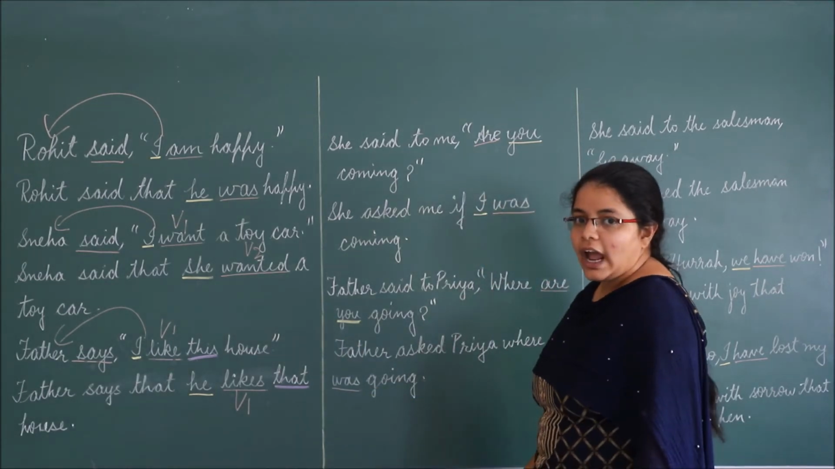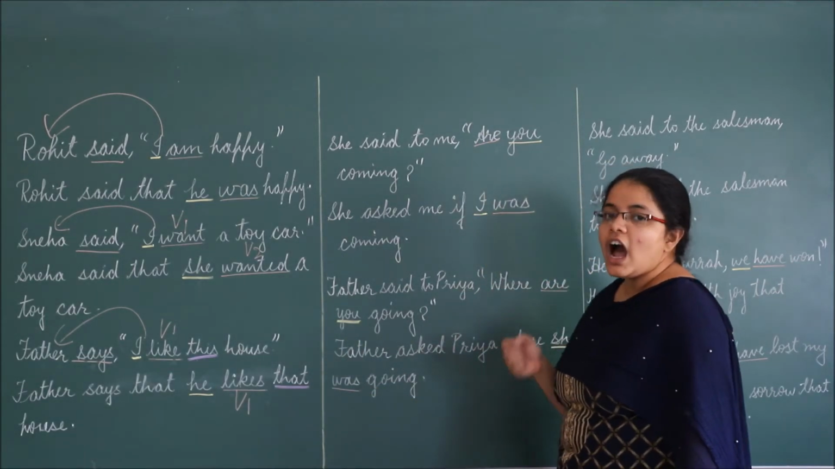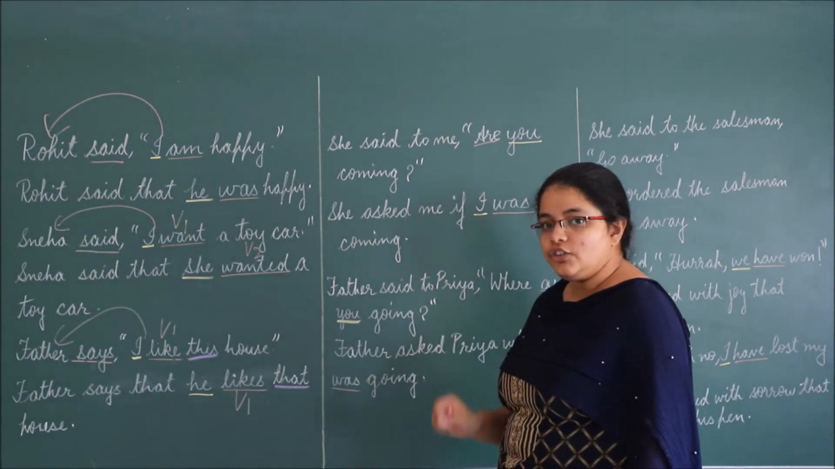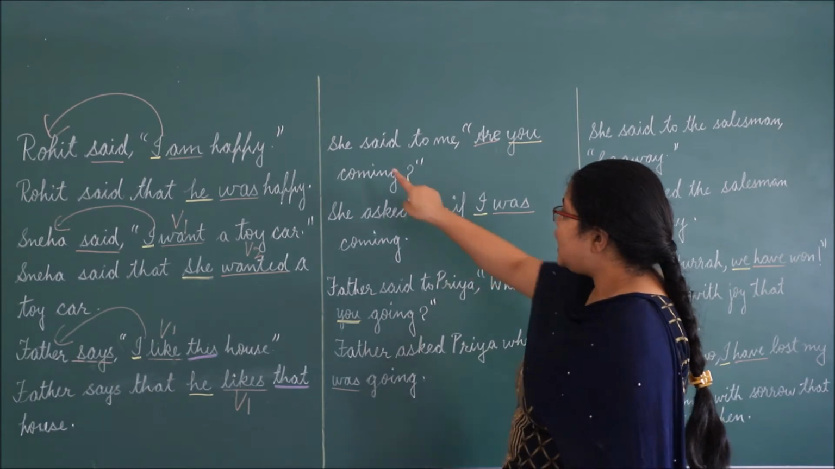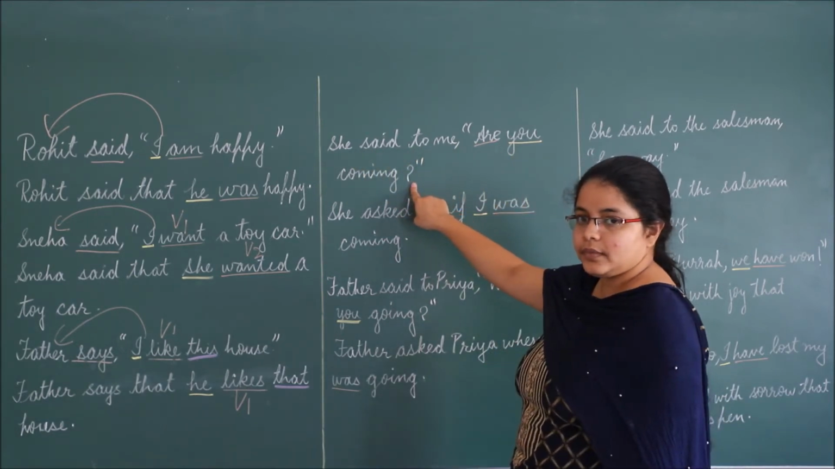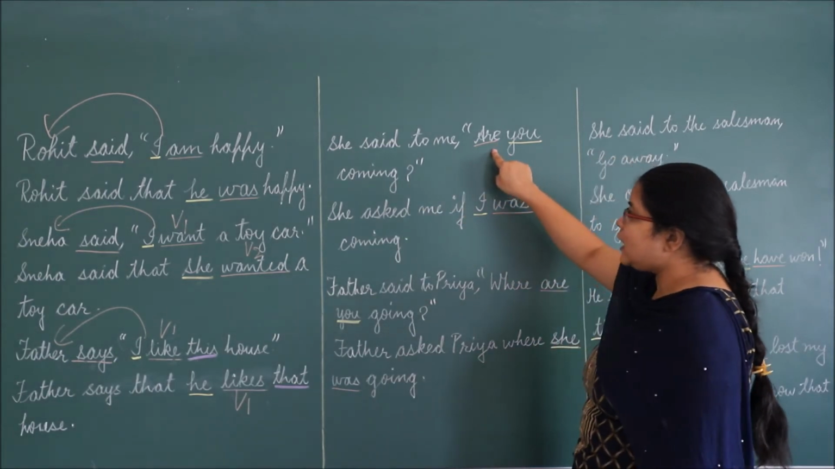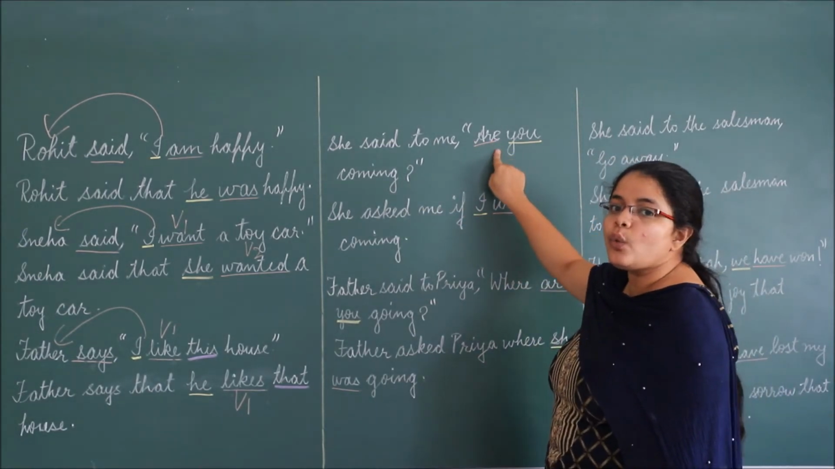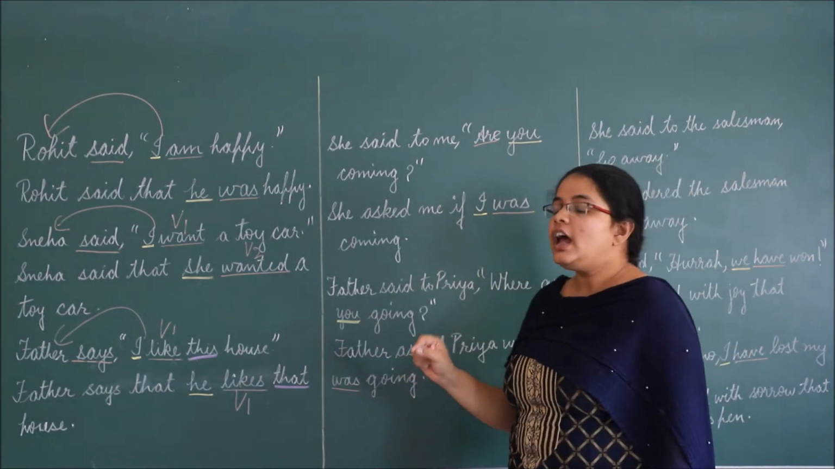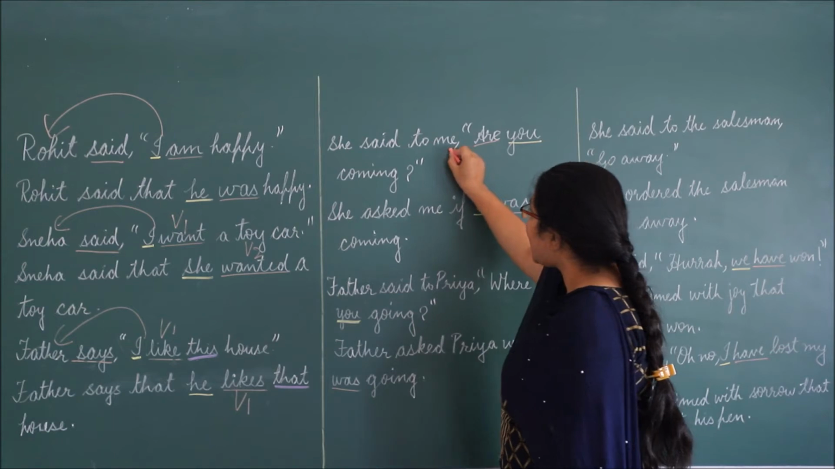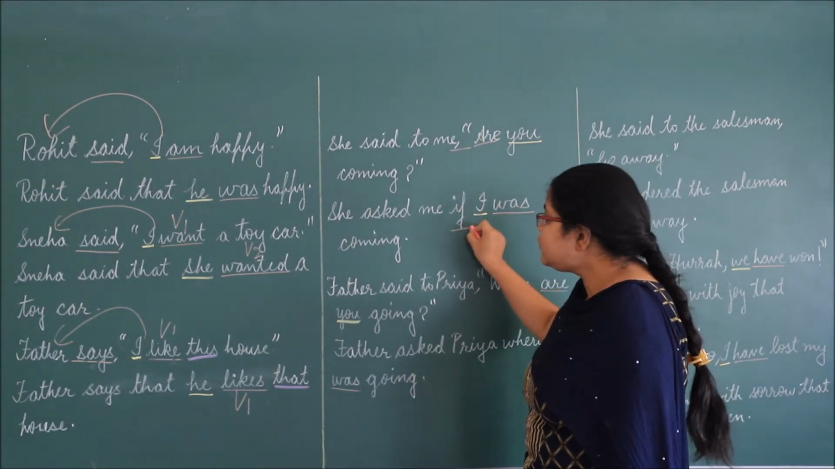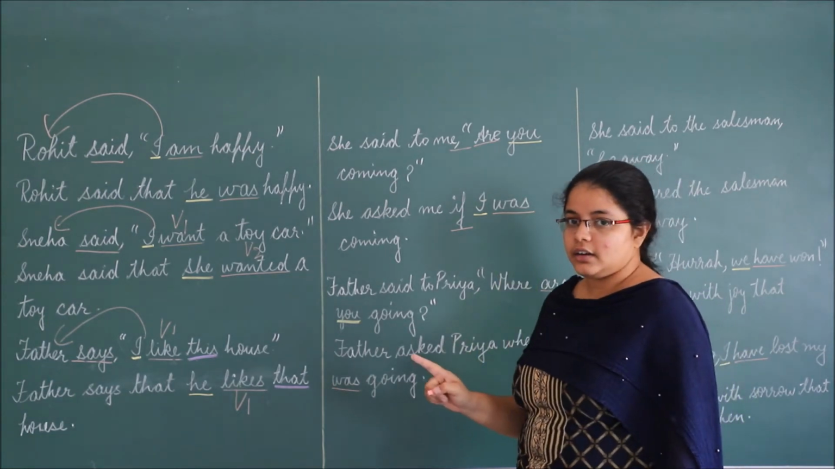Now let's look at interrogative sentences. How to change direct speech into indirect speech in interrogative sentences. She said to me, "Are you coming?" We have framed this sentence with are. It is a yes-no question frame. When we use a yes-no question, then we have to change our comma inverted comma using the joining word if or whether.